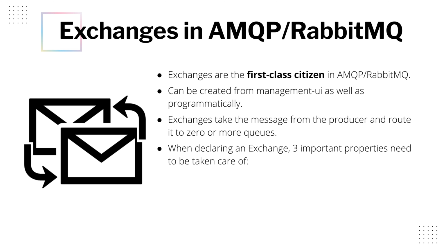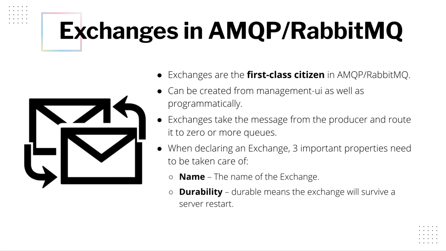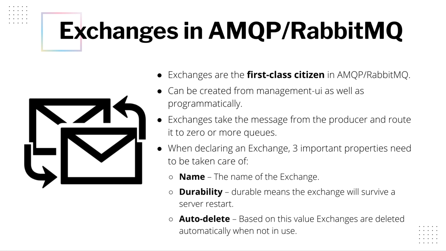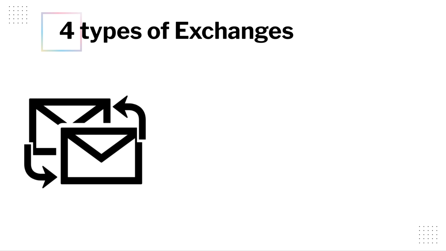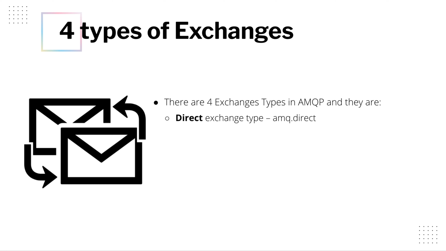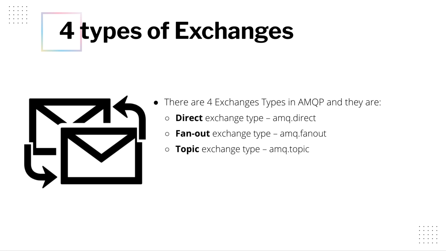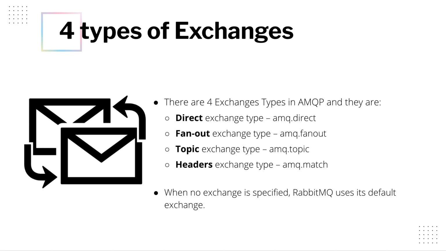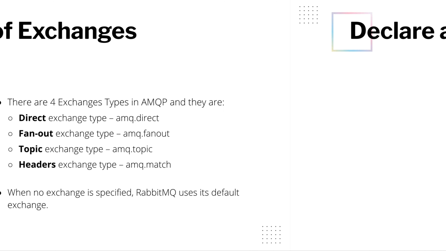When declaring an exchange, we need to take care of 3 important properties, and these are name, which means the name of the exchange, durability, which means whether the exchange will survive a server restart or not, and the third one is auto delete. Based on this value, exchanges are deleted automatically when they are not in use. There are 4 types of exchanges in AMQP, and these are direct exchange, fan-out exchange, topic exchange and headers exchange. Remember, when we do not declare any exchange, RabbitMQ uses its default exchange.